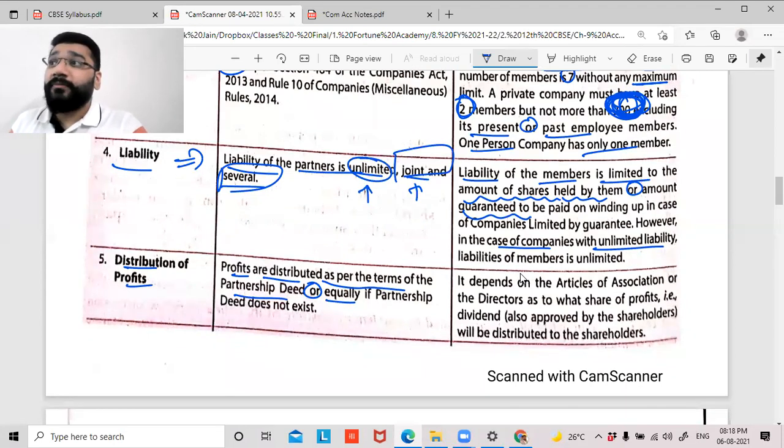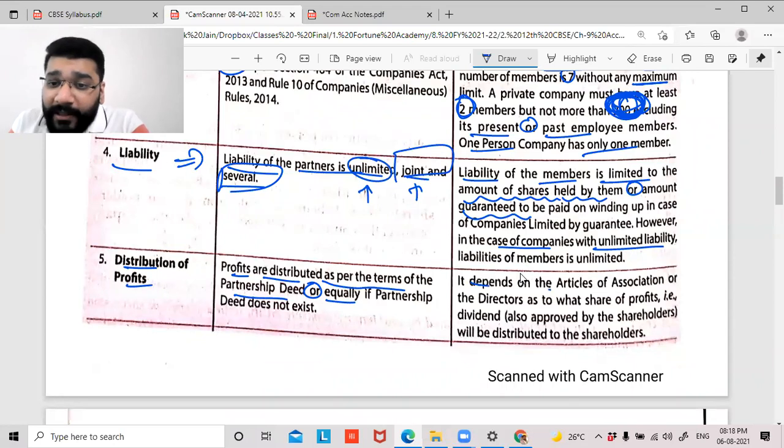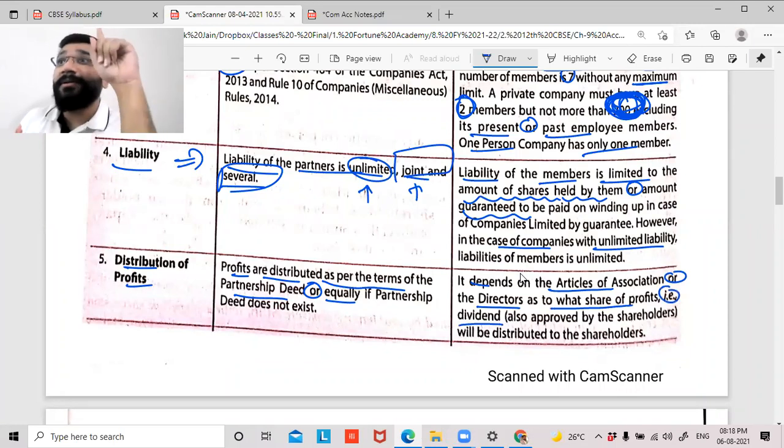It's a rule book. The rules that are framed and followed for the internal management of the company. It depends on the articles of association or the directors as to what share of profit, that is the dividend, is given. I told you the word used here is dividend, not profit. So it is up to the directors and the rule book to decide whether I should give the dividend or not.